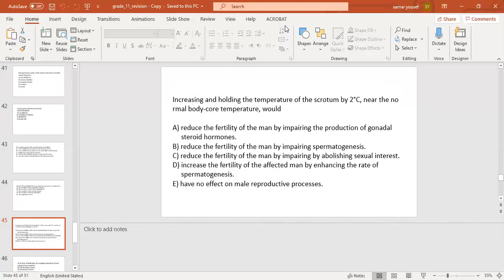The correct answer will be number B, reduce the fertility of the man by impairing spermatogenesis.